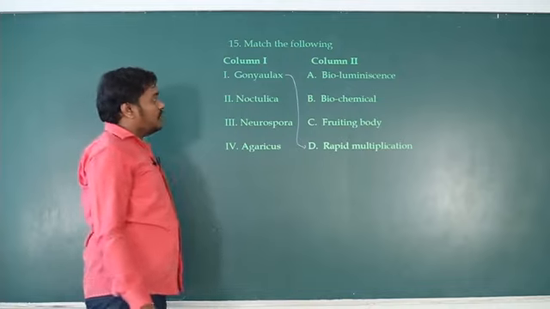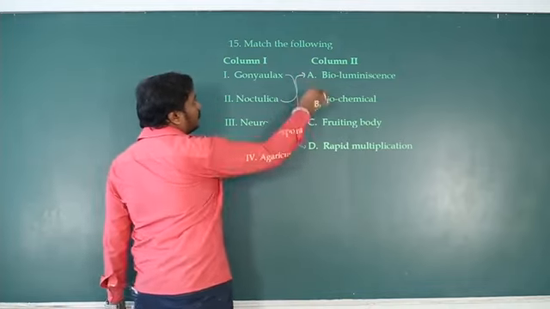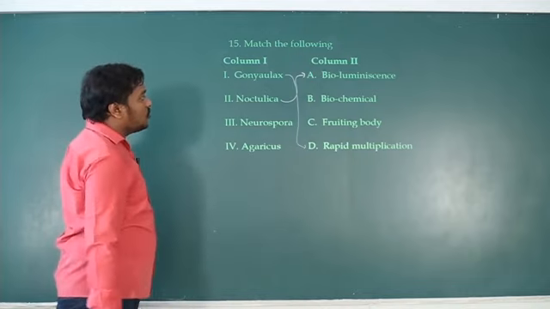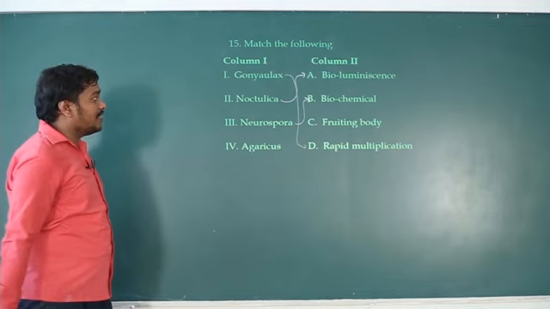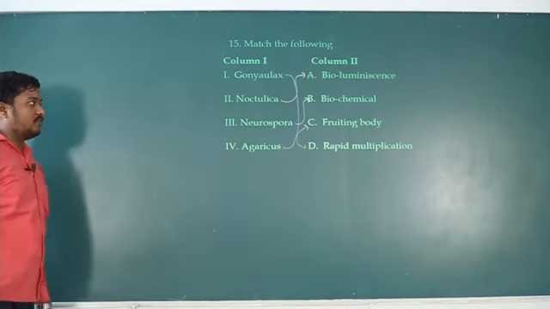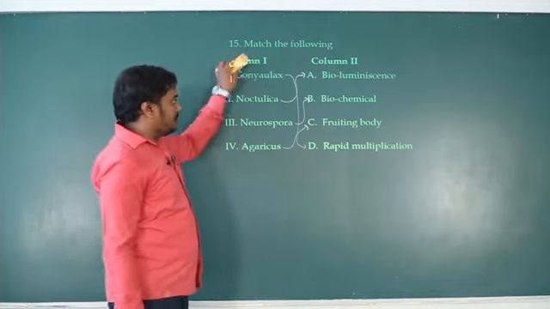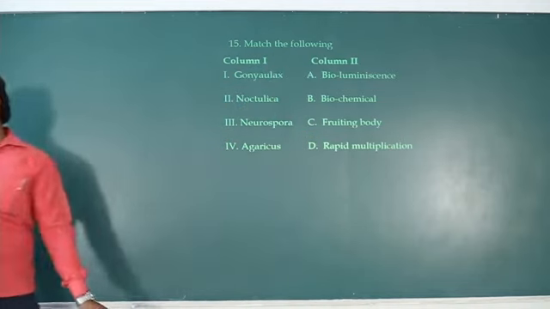Sorry. So Gonyaulax, rapid multiplication. Noctiluca shows bioluminescence, whereas from Neurospora some chemicals like acetaldehyde are produced. Then Agaricus has a fruiting body. So this is the match the following. Sorry, options are missing by mistake. While preparing the slide, something was missed.